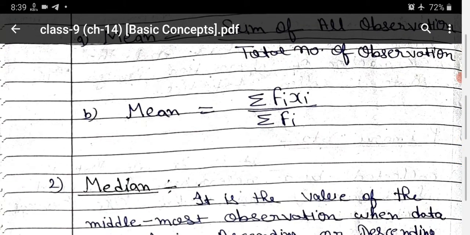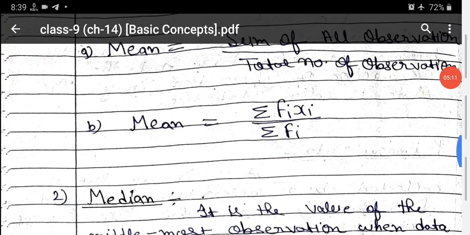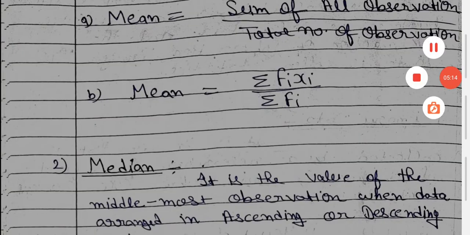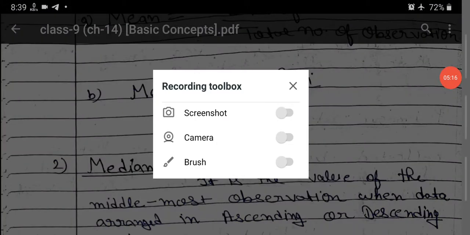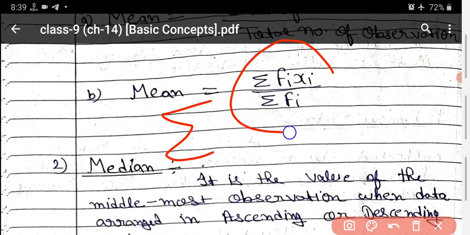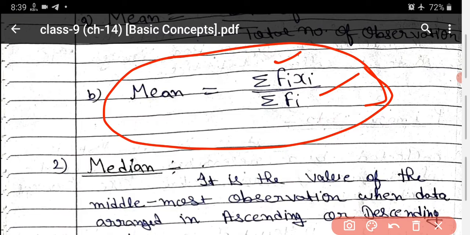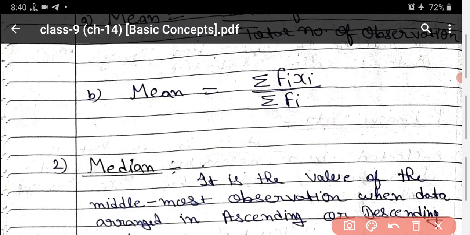In the second method you have to write mean is equal to sigma fi xi upon sigma fi. What is the meaning of sigma? Sigma means sum here. Sum of fi xi upon sum of fi, where fi is the frequency of that observation and xi is the observation. Okay. I will tell you the other method in a question, how we will use it. So mean is equal to sigma fi xi upon sigma fi. Now you have to remember that formula. Later I will tell you how we can use this formula.